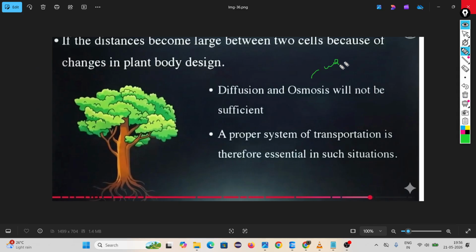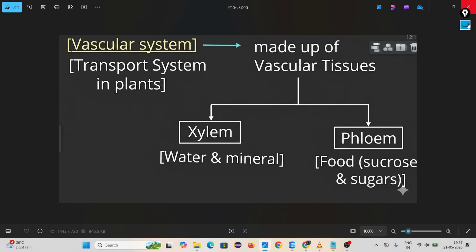When water is passing from higher concentration to lower concentration, that is called osmosis. Suppose from point A to point B, if the distance is small, then it is transported through diffusion or osmosis. But if the distance is large, because you know large plants are there, like a coconut tree, think how large it is, diffusion or osmosis is not able to do it. So at that time the plant requires one system called the vascular system.